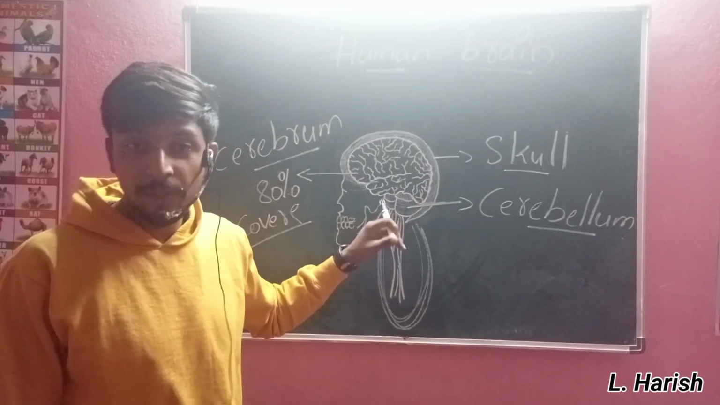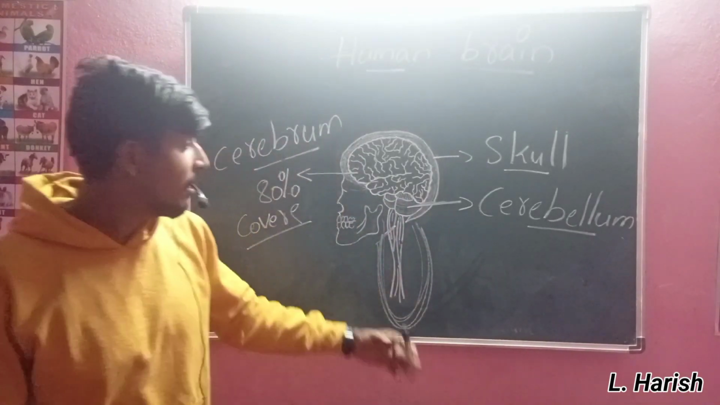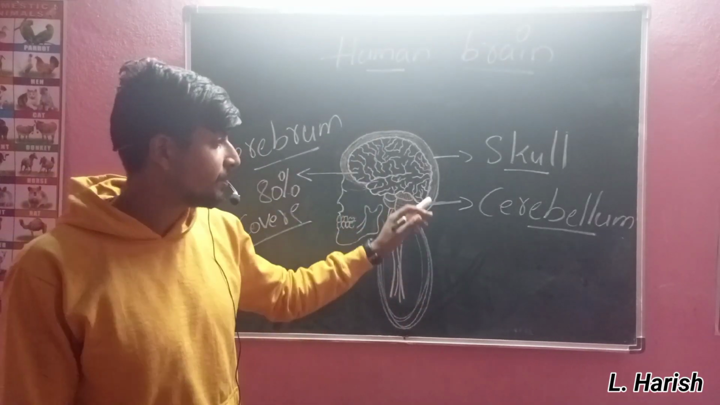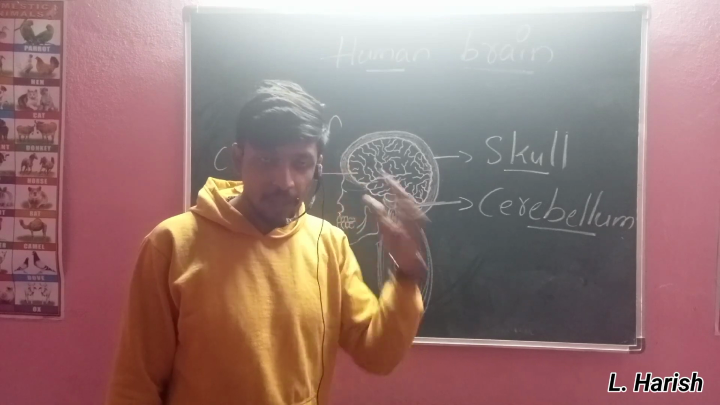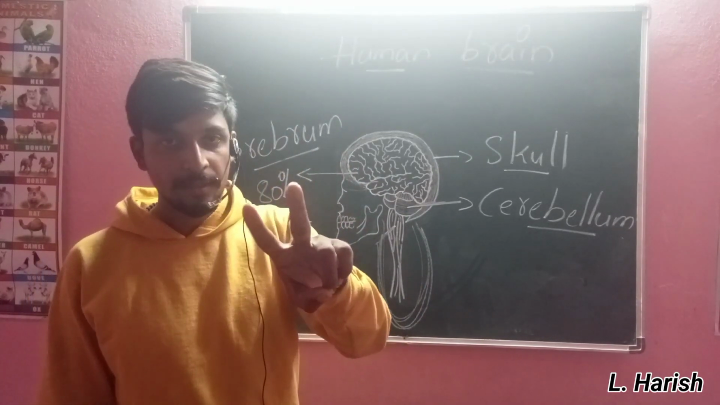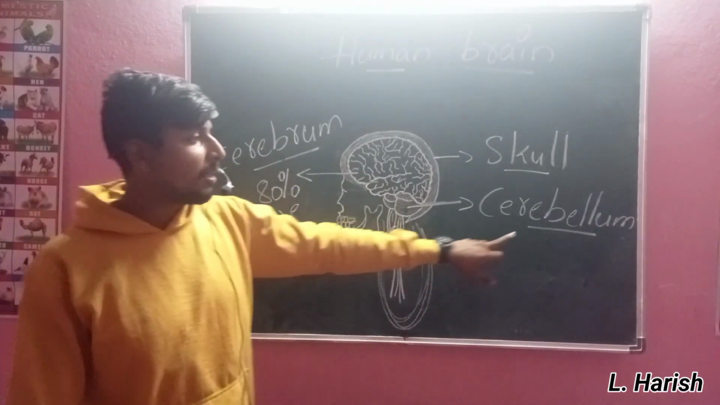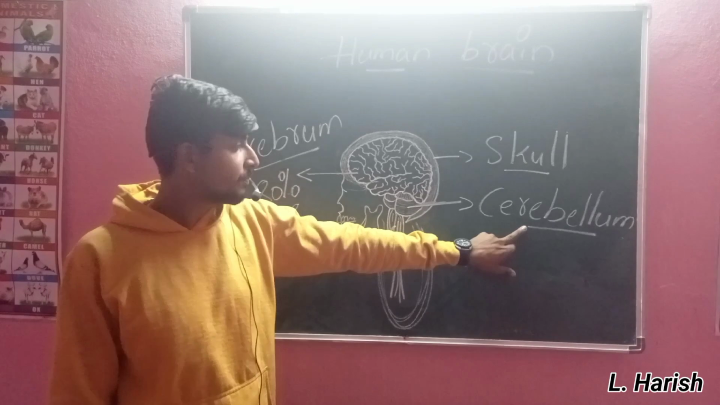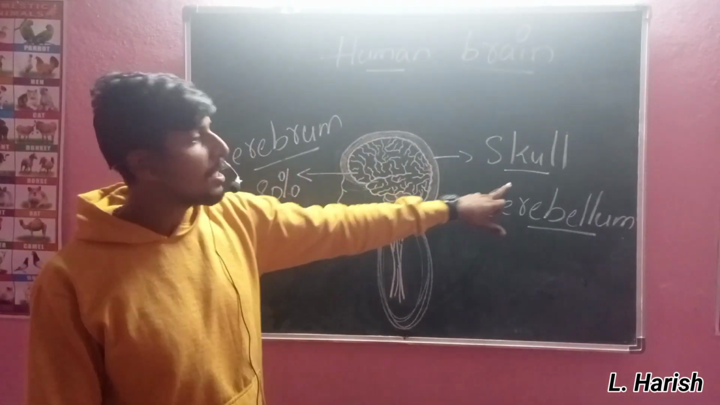Today we are learning about the human brain and its functions. Normally this is a human brain, which is protected by our thick skull. Basically, the human brain is divided into two parts. One is the cerebrum, another one is the cerebellum. So this is the brain which is protected by our skull.